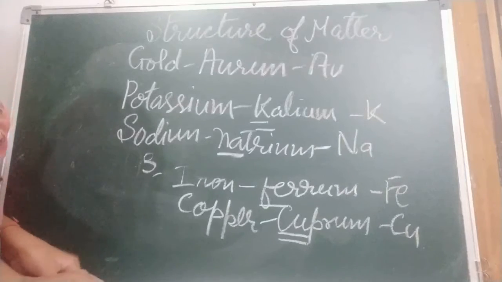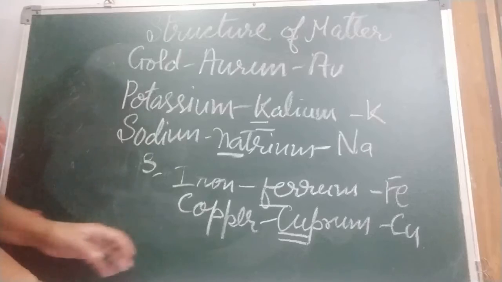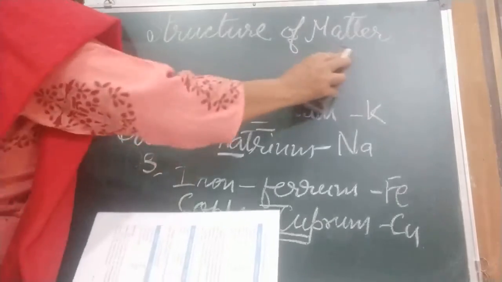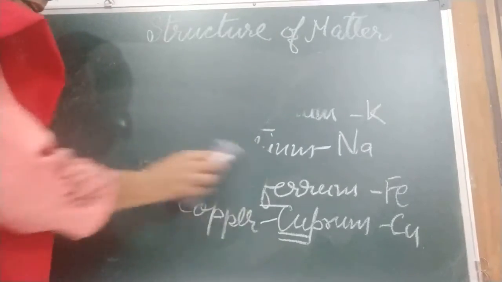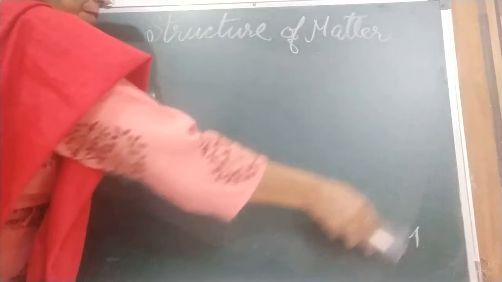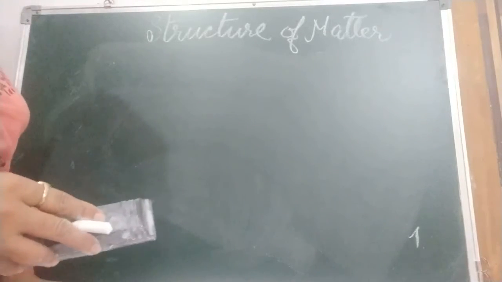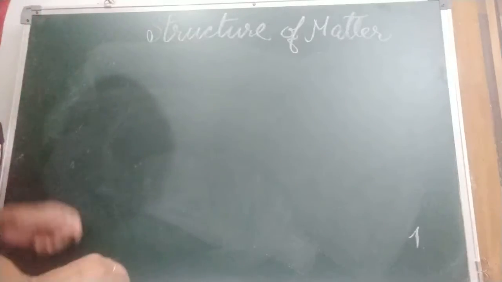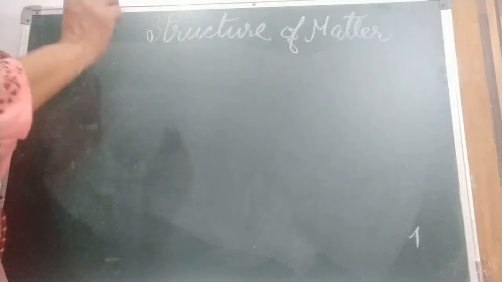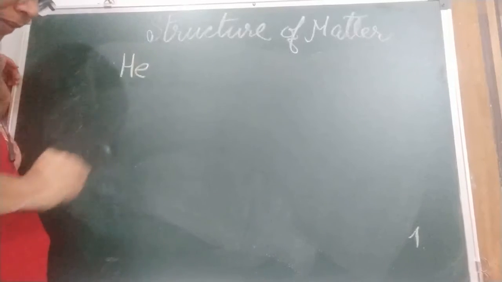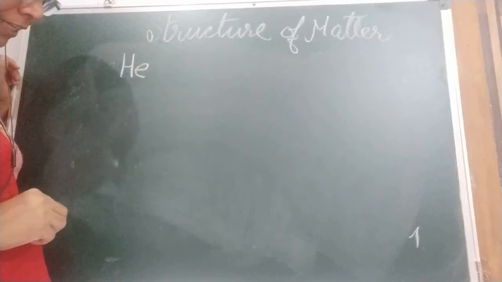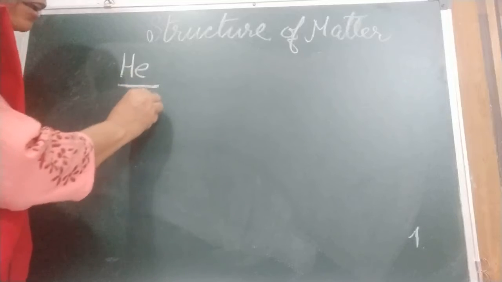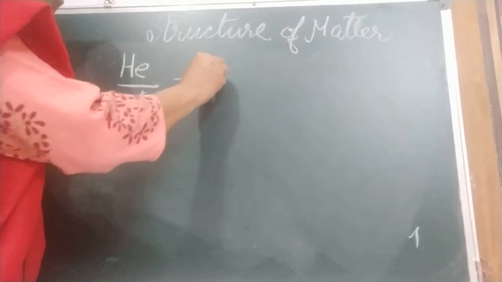Now next we are going to discuss atomicity. What is atomicity? Then we will discuss formula. This atomicity is very important. The atoms of some elements can exist independently, as I told you. Example helium, neon, etc. They can stand alone, so they are called monoatomic.